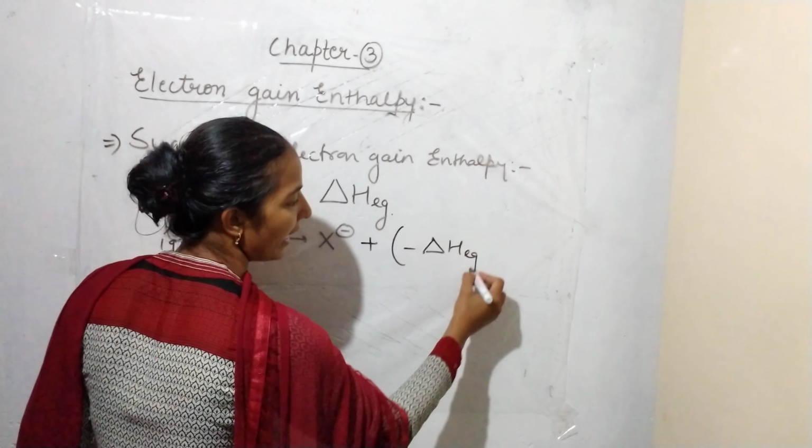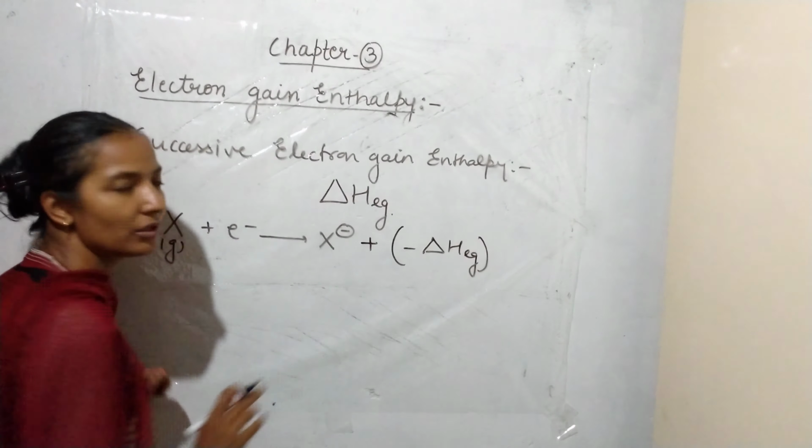That is the negative electron gain enthalpy. The value will be negative. Why? Because a large amount of energy is released, since the first electron gain enthalpy always has a negative value.